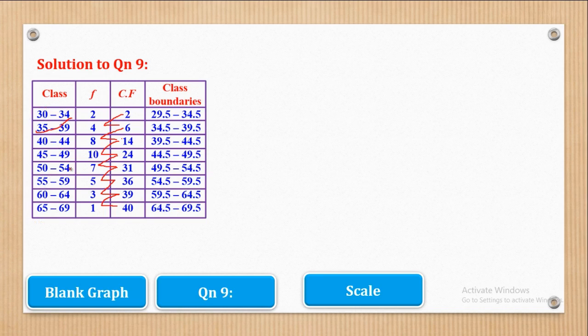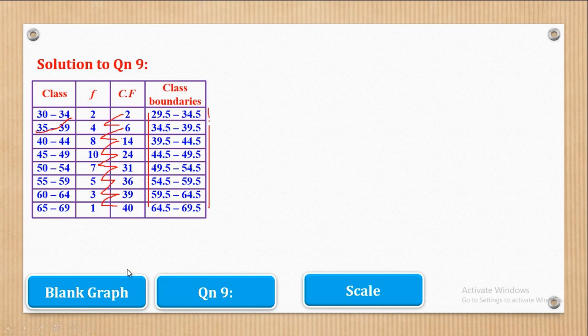For example, now for upper class boundaries, if I add 0.5 on all these values, I'll come up with these values, and those will be the values for the upper class boundary. For the lower class boundary, if I keep on subtracting 0.5 from these values, I'll come up with these values, and those will be my lower class boundaries. Now next will be to draw the OGIVE.